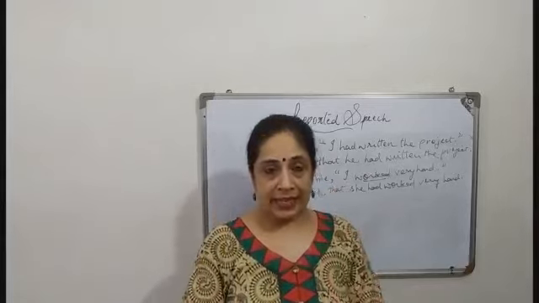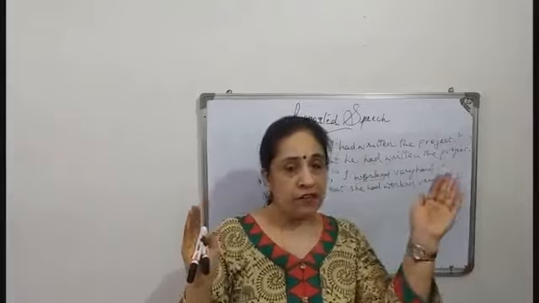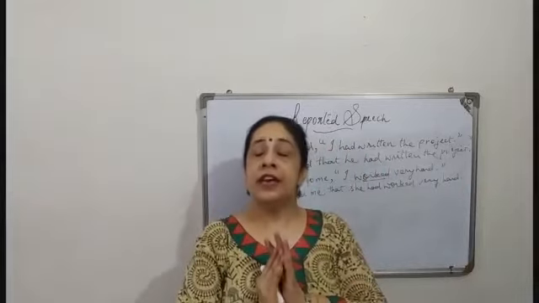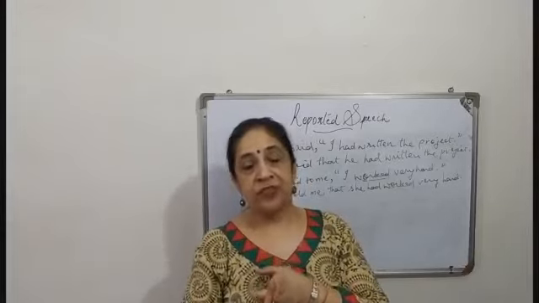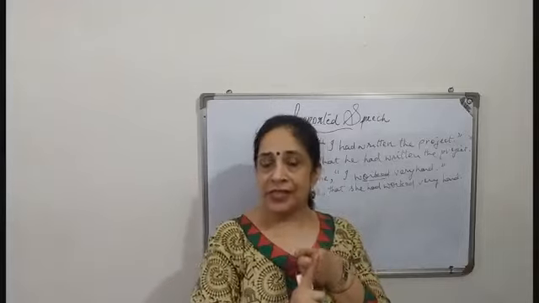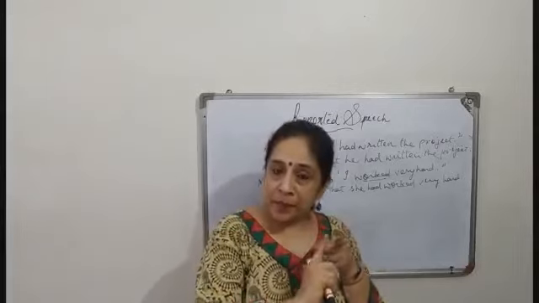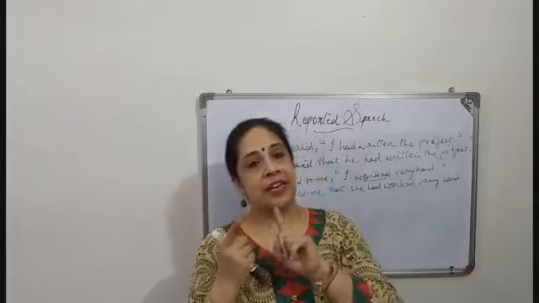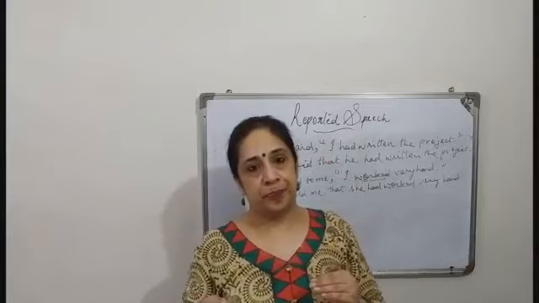Now we have to remember next, if the sentence in the inverted comma, not the reporting one, is in present tense, we convert it into past tense. If it is simple present, simple past. If it is present continuous, then we change it into past continuous. If it is present perfect, then it becomes past perfect. Everything, we have to make it in past.